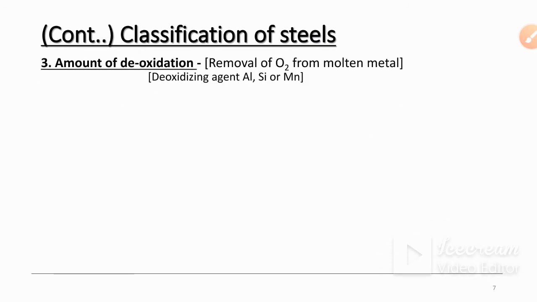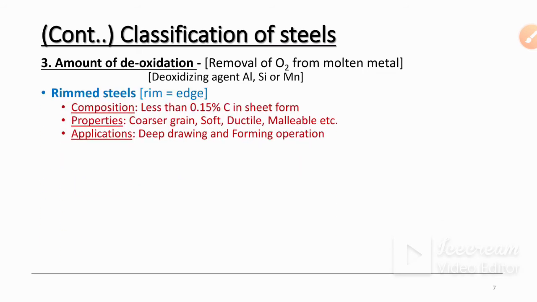So the next classification is the amount of deoxidization, that is, removal of oxygen from molten metal. The deoxidizing agents are aluminum, silica and manganese. So rimmed steel, okay, rimmed means aged. The composition is less than 0.15% of carbon in sheet form. Properties: coarser grain size, soft, ductile, malleable, etc. Applications: deep drawing and forming operations.